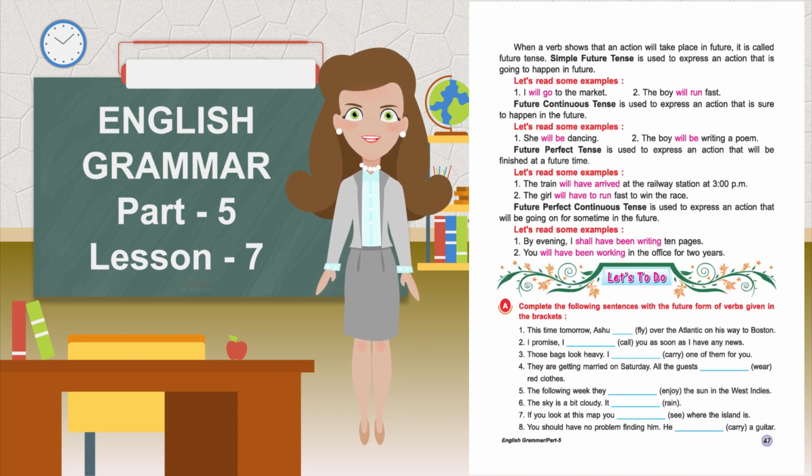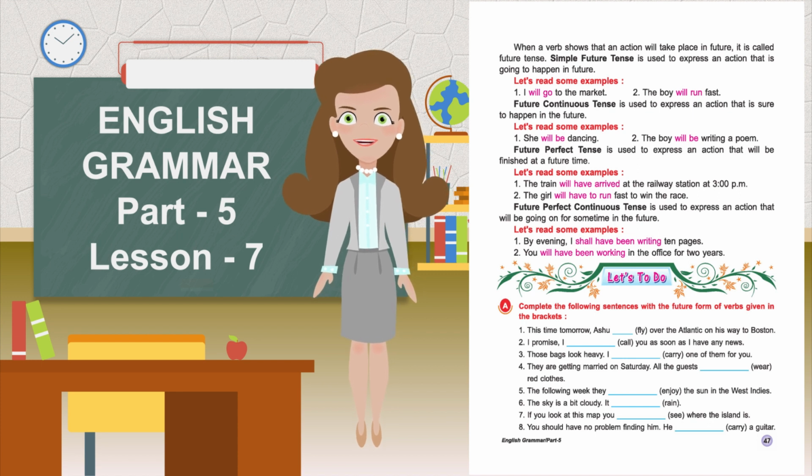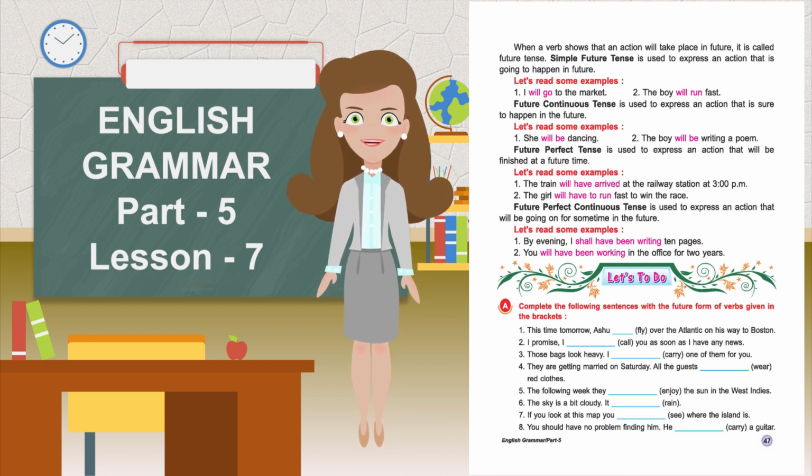When a verb shows that an action will take place in future, it is called future tense. Simple future tense is used to express an action that is going to happen in future. Let's read some examples. I will go to the market. The boy will run fast.